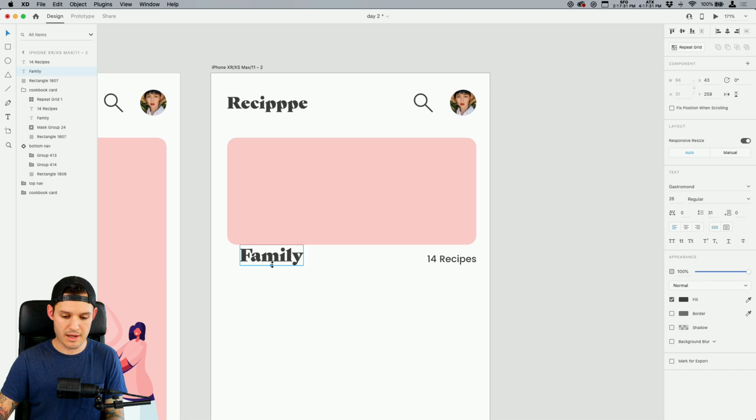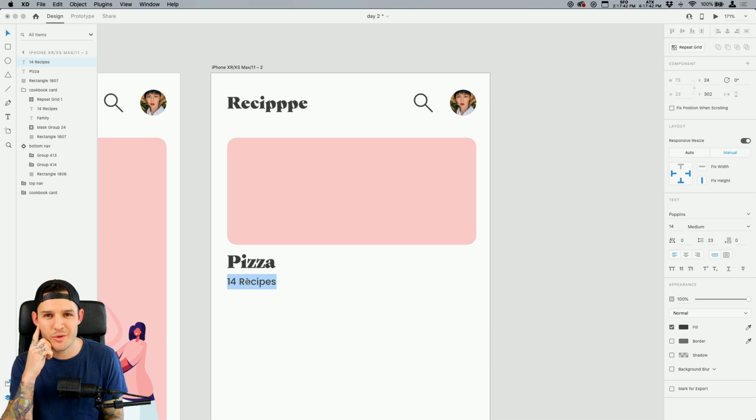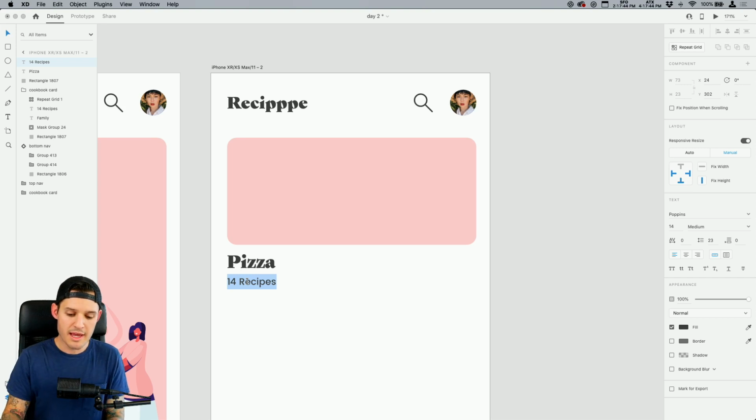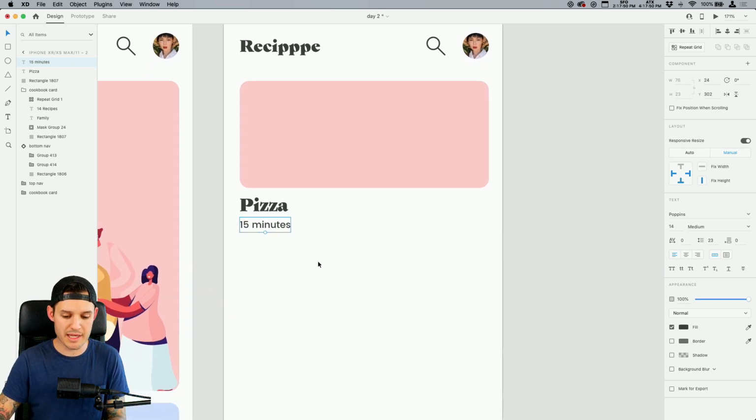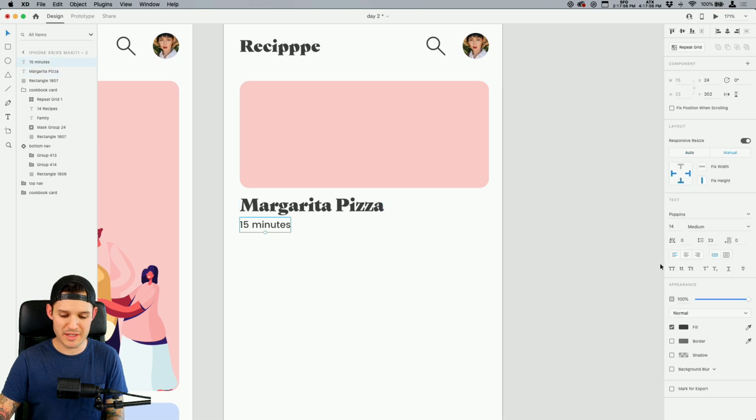let's take this down a little bit. Let's do pizza, and then maybe we just do right underneath. I'm not sure. Maybe what's the second piece of text we're gonna do there? Pizza, and then maybe like, yeah, 15 minutes. Let's do the amount of time it takes to do that. How do you spell margarita? Margarita? That's probably wrong.